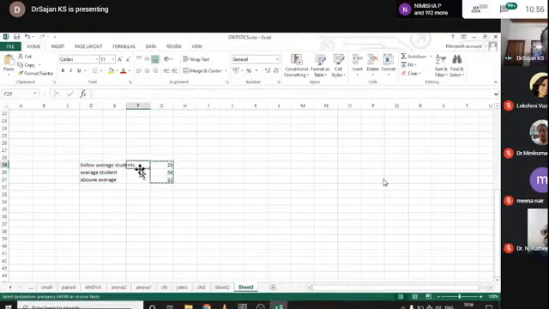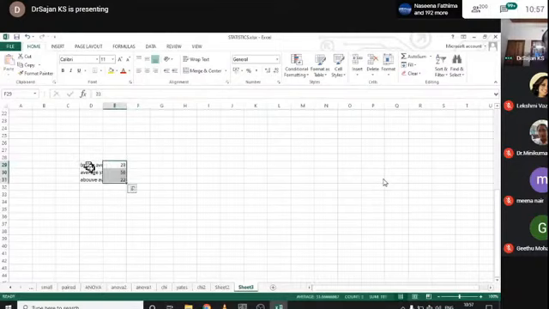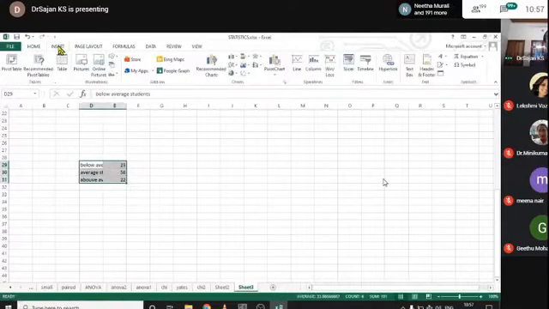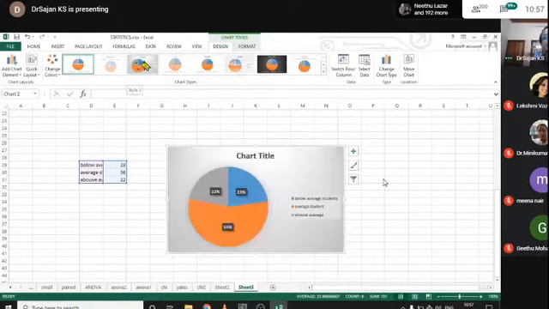just create a table like this. And this is not a table, just give the data in the Excel sheet in the nearby cells. Okay, this is below average, this is number. Just select this table and click on insert. Click again here the pie chart. Here select the pie. It will show the diagram like this, and you can change the format by clicking here.